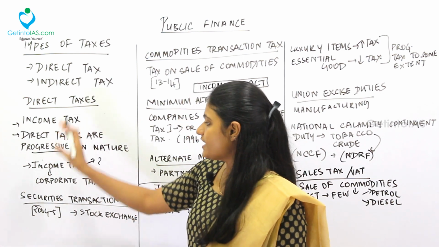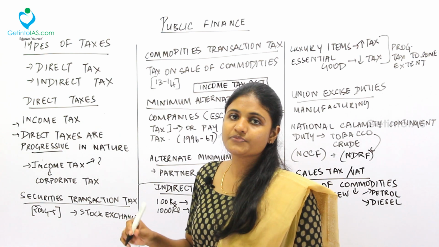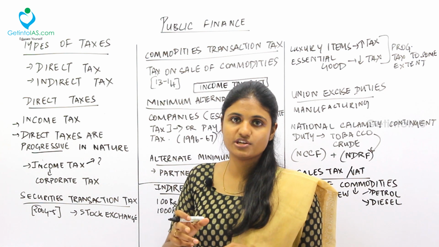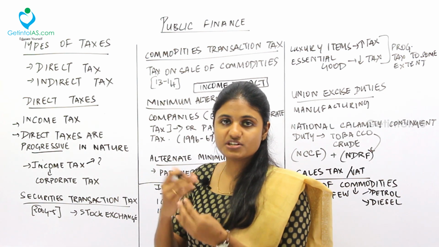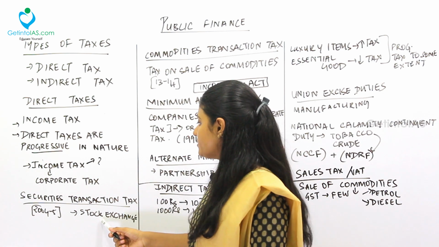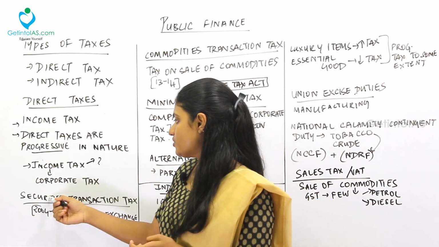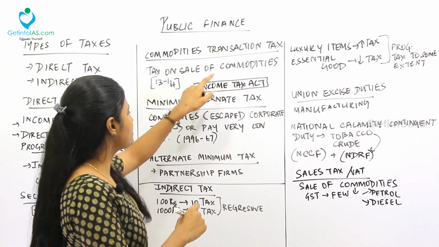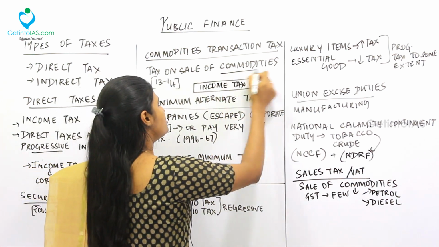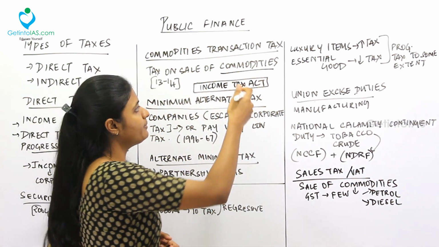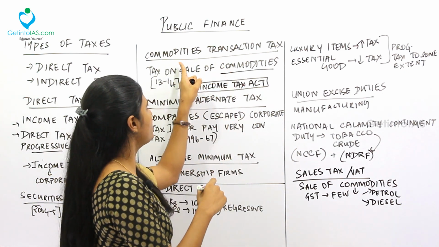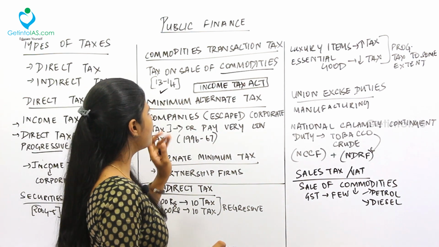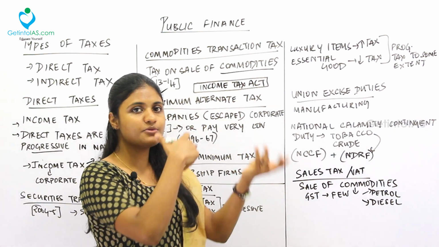Fine. Next, under the direct tax, we have securities transaction tax. This was introduced in 2004-05. See, various companies are listed in the stock exchanges, right? So if any transaction takes place in the stock exchanges, tax will be levied on it. That tax is called securities transaction tax. Next one is the commodities transaction tax. Under this, there is tax on the sale of commodities. Depending upon how much commodities you have sold, the tax is implemented. That is called commodities transaction tax, which was introduced in 2013-14. Fine. So how much commodities I sell, so much tax I pay.